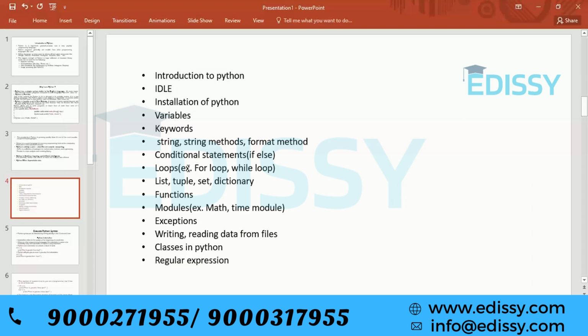Okay. Now we will see the data structures of Python. So list, tuple, set, dictionary, all are data structures of Python, and they are the basic things, and we have to learn that. Now, then after that we will see functions, how we can write a function in Python.